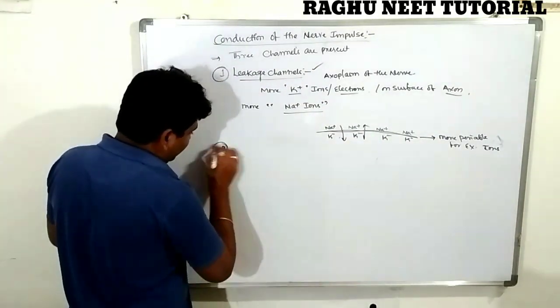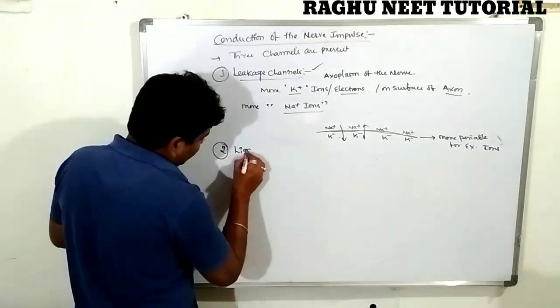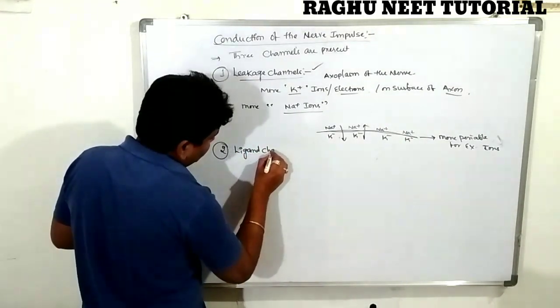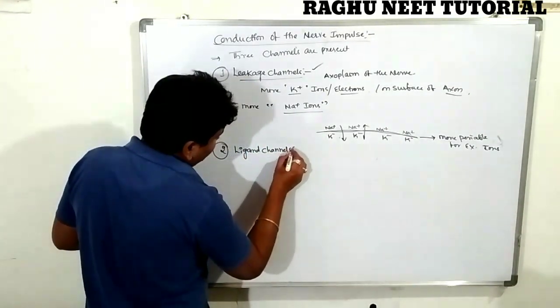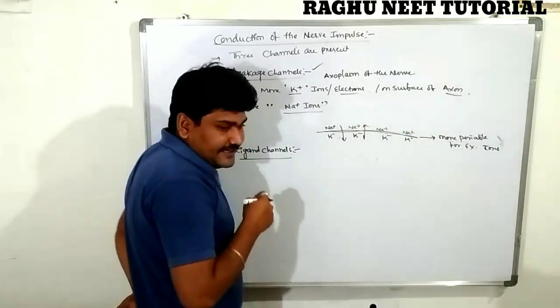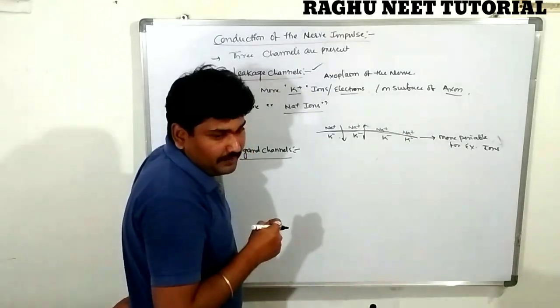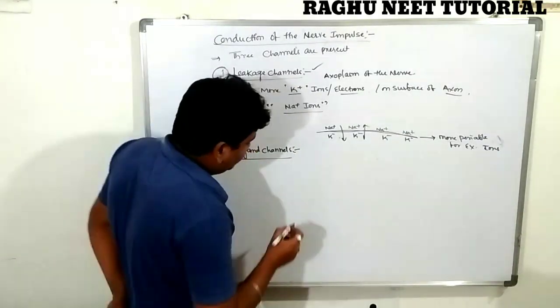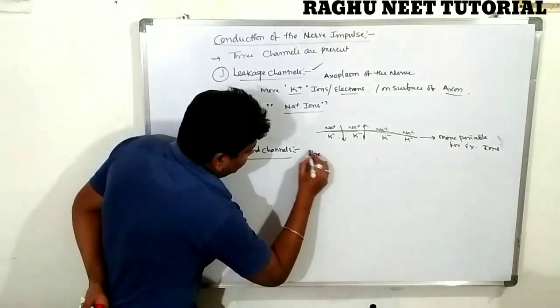Very important, listen carefully, everyone. The ligand channel. So what is the ligand channel? This channel is located below the postsynaptic region. This is very important.